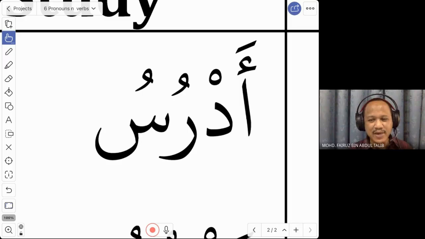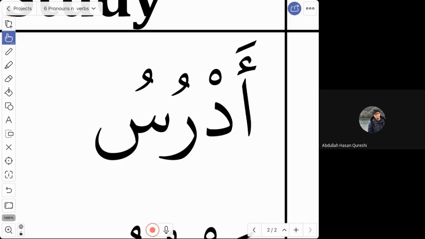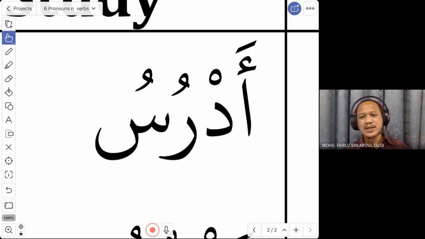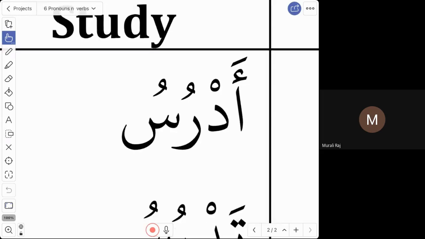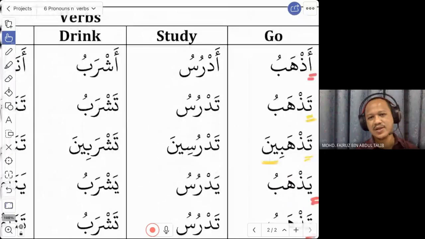Not tadrusu in, but you combine the last s: tadrusin. Tadrus is for anta, now it is for anti. So we say tadrusin. And the last one, nahnu. We study. Nadrus, yes, correct. All right.